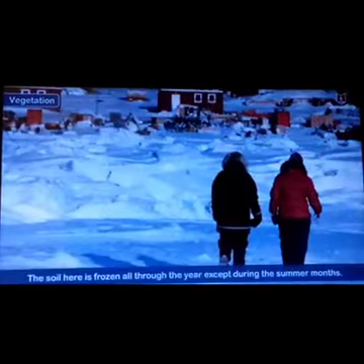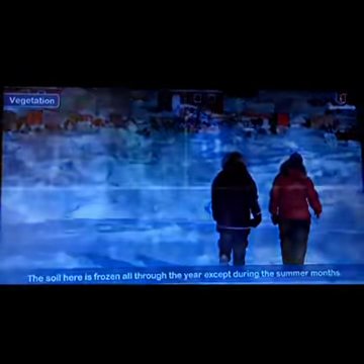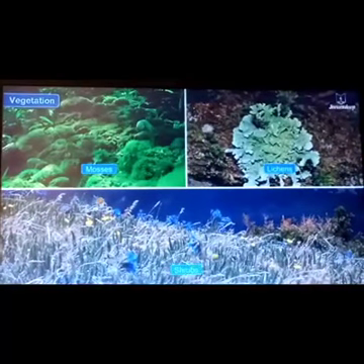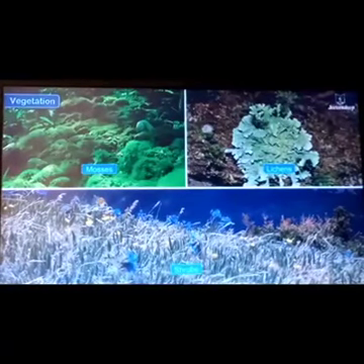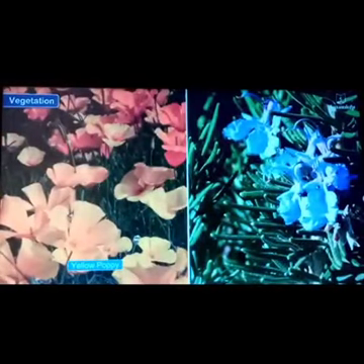Wow, look at the vegetation. The soil here is frozen all through the year except during the summer months. So it is hard to do any type of vegetation, but we can find mosses, lichens and shrubs over here in the summer season. The beautiful flowers, which are yellow poppy, rosemary, willow, dwarf birch.